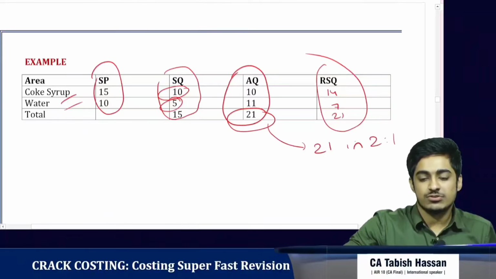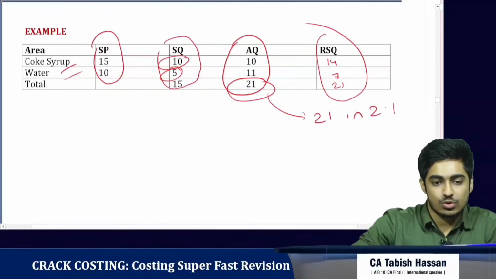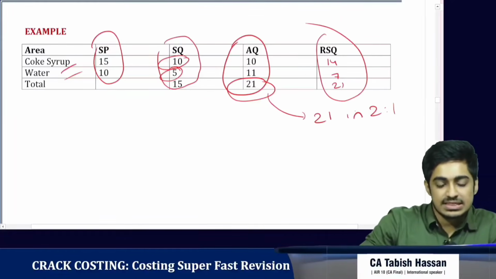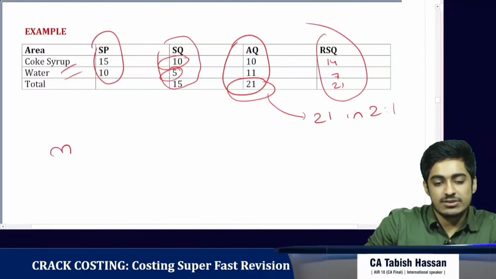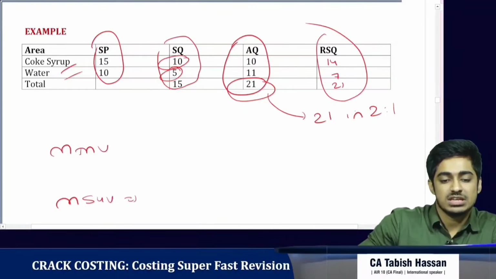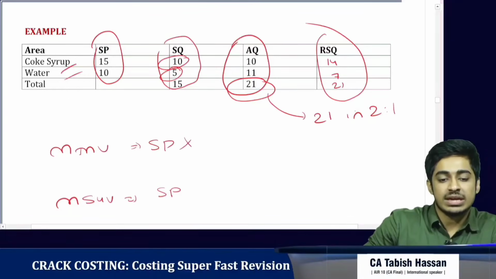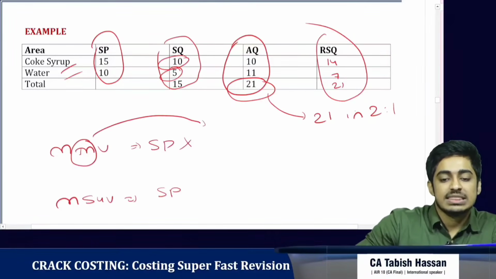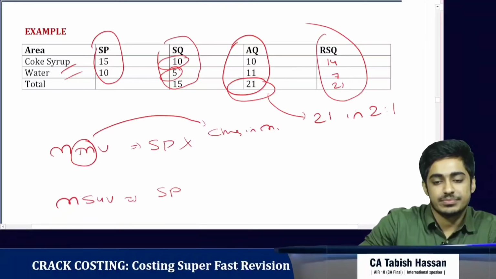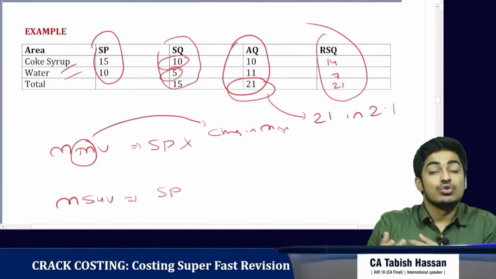So it gives me 21. Clear? So now how do I get it? Everywhere the multiplier is the standard price only. So first I have the material mix variance, then I have the material sub-usage variance. In both places the multiplier is standard price. But what am I looking at here? I want to see the change in mix. So just the mix has changed. So what do I compare it with?